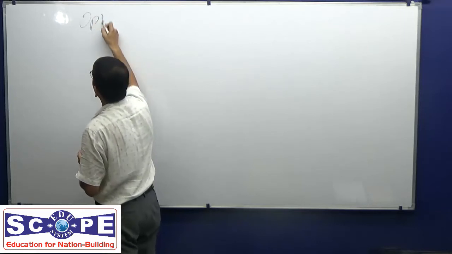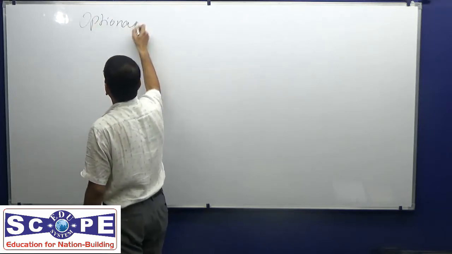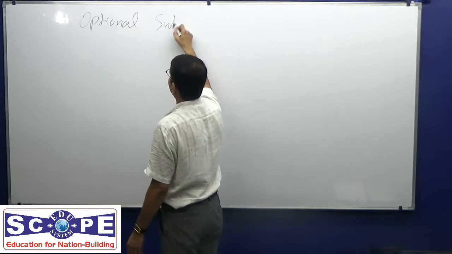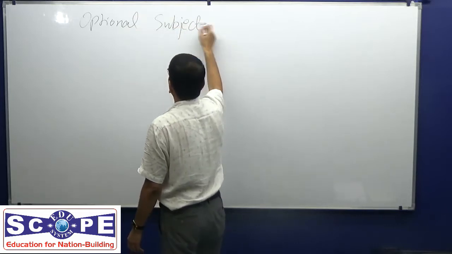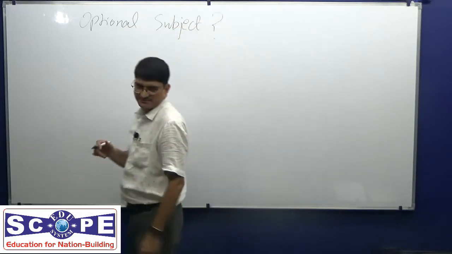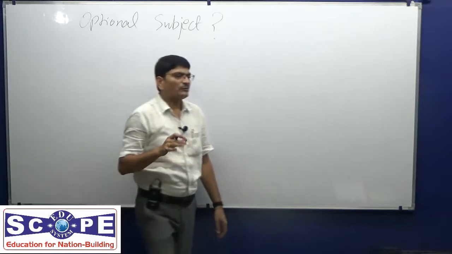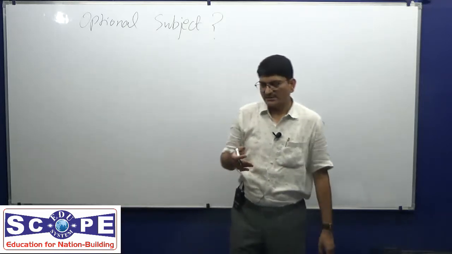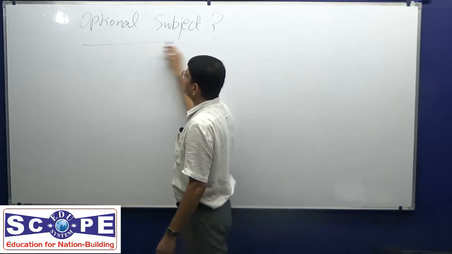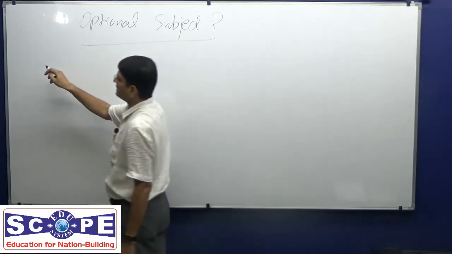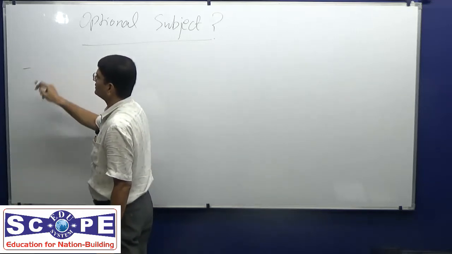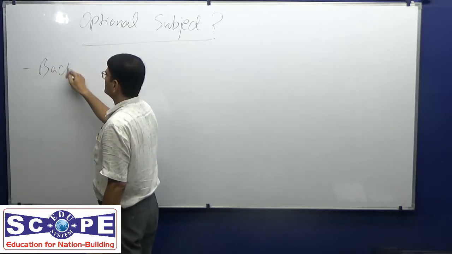How to select an optional subject, or which optional subject we should select. So I would like to categorize the choice of optional into 3. The first categorization could be our background subject.